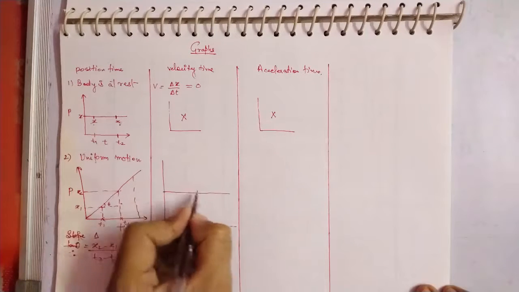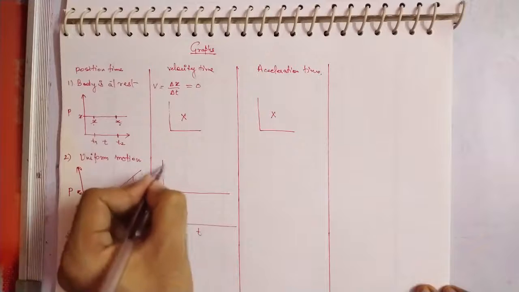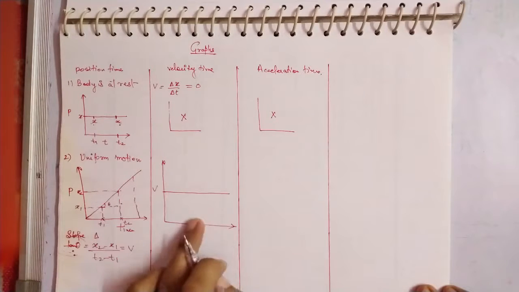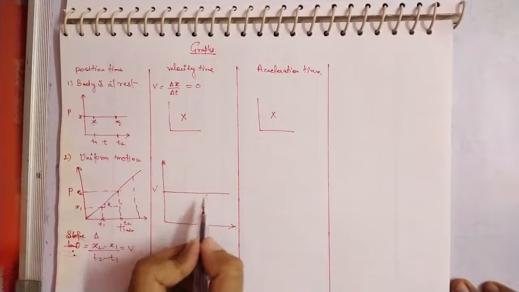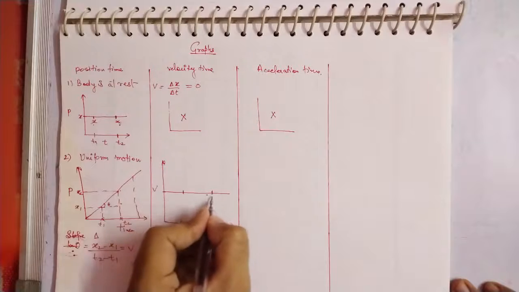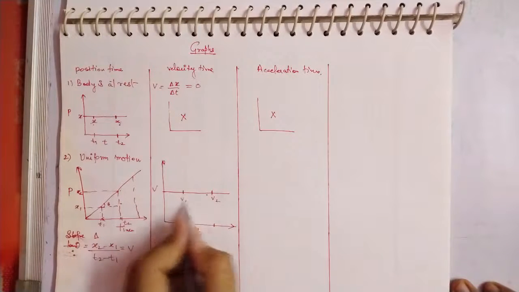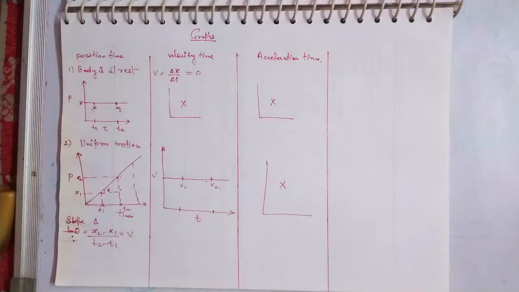You will get a straight line between the velocity and the time in uniform motion, because uniform motion means velocity is constant. If the velocity is constant, that means for two given time intervals your velocity will have the same value, that is v2 will be equal to v1. So the difference is again 0. That means our acceleration will also not exist, because the values of velocity for the two time intervals are the same. So for uniform motion, again the acceleration graph does not exist.